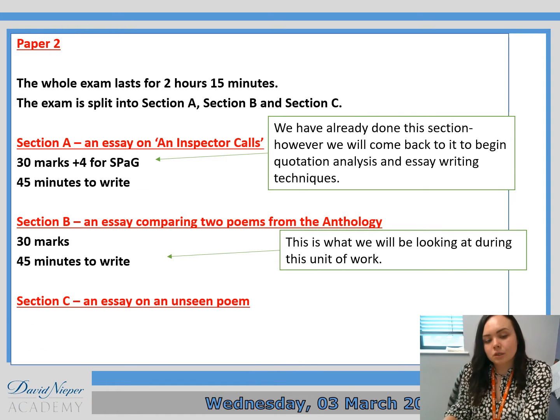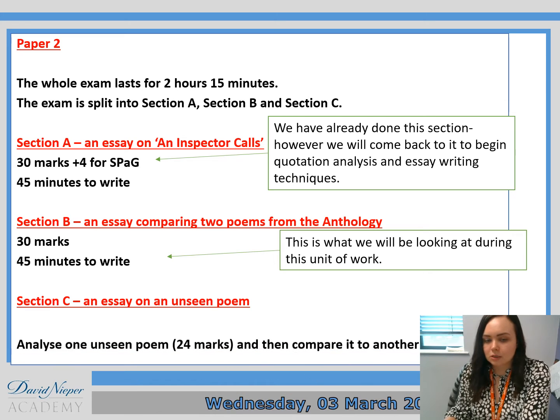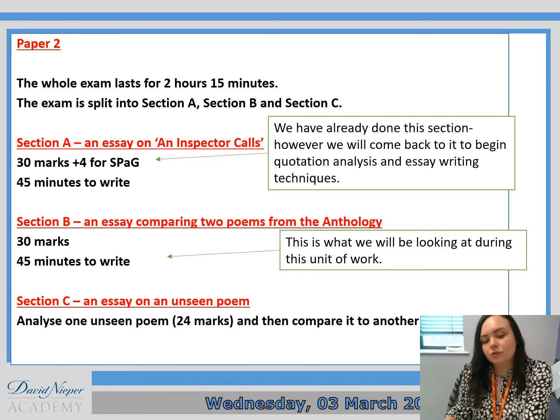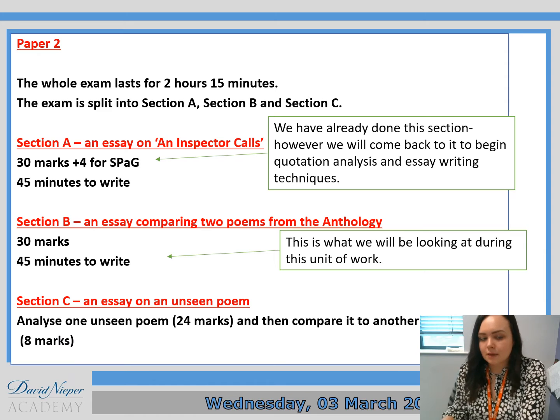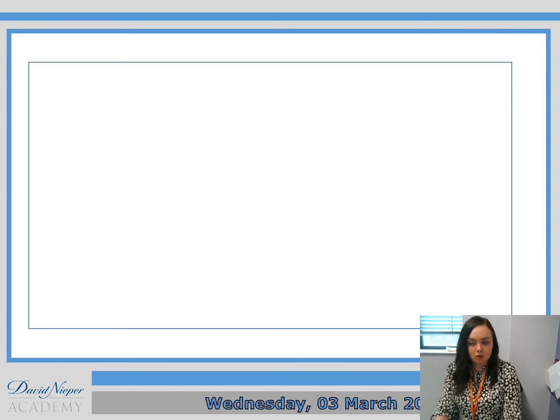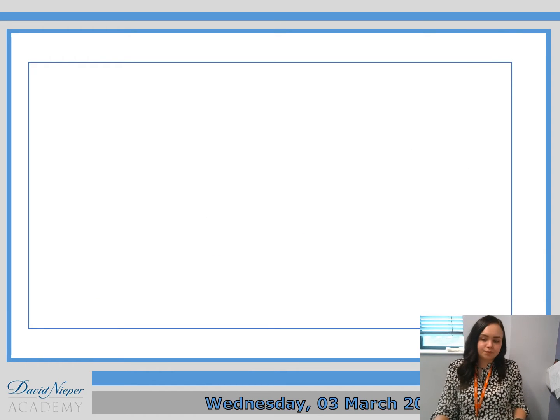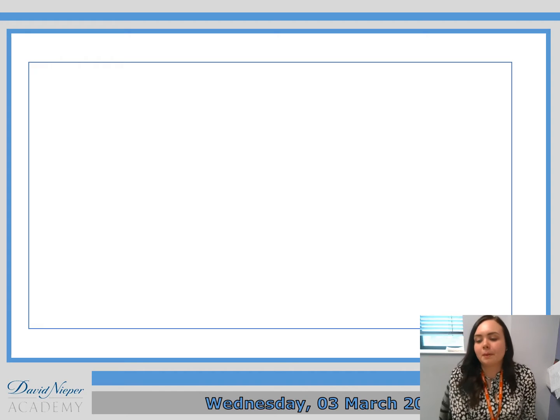And then there is also a second section on poetry, but it's on unseen poetry. You have to analyse 1 unseen poem for 24 marks, and then you have to do a comparison for 8 marks, but we don't need to worry about that right now. So, going into a little bit more depth then about our poetry anthology.